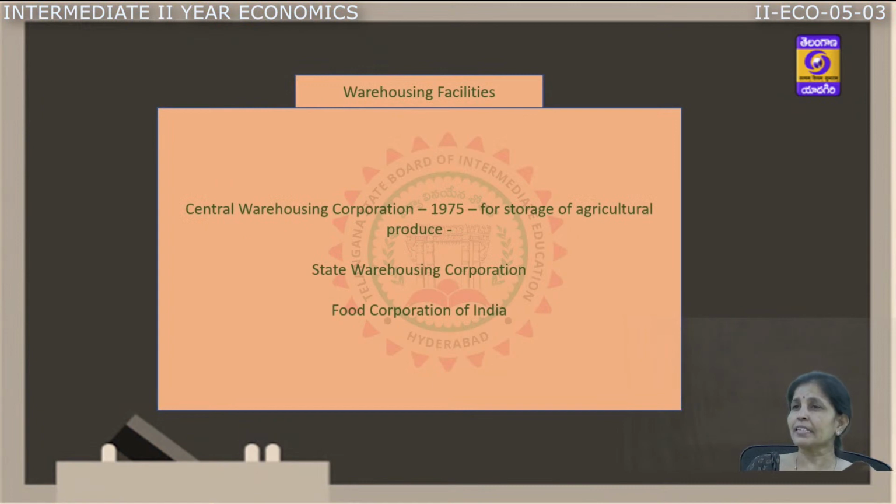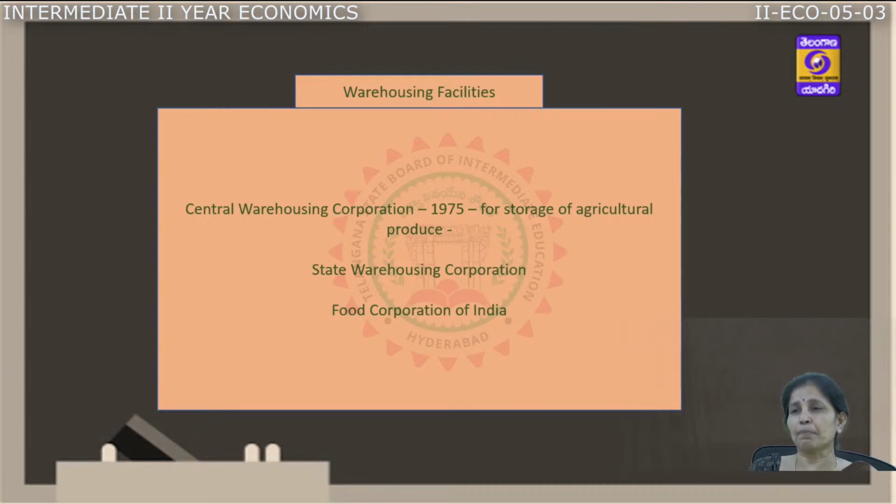The next one is warehousing facilities. Lack of storage facilities was a major problem. To overcome this, the government came out with the Central Warehousing Corporation, which was started in 1975 to take care of construction and maintenance of warehouses in the rural areas, basically to store the agriculture products.